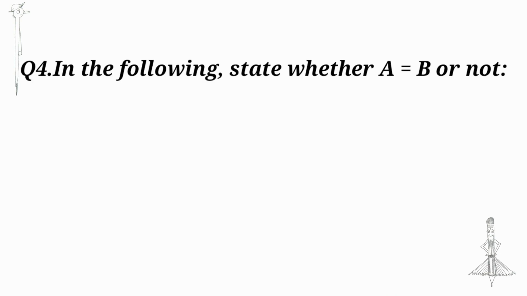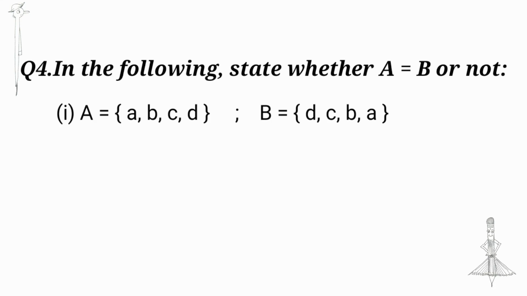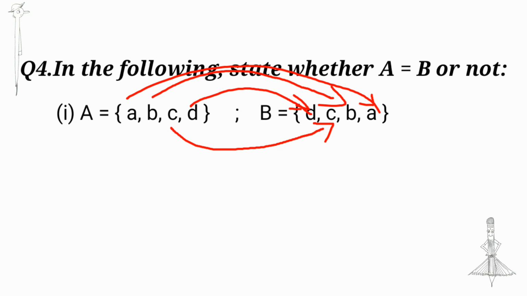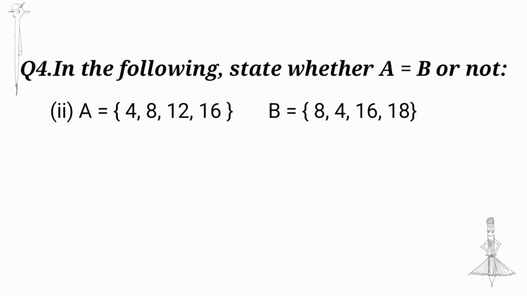In the following, state whether A is equal to B or not. First question, set A is equal to {a, b, c, d}, set B is equal to {d, c, b, a}. Every element of A is an element of B, so A is equal to B. A is equal to {4, 8, 12, 16}, B is equal to {8, 4, 16, 18}. It can be seen that 12 is an element of A but 12 is not an element of B. So A is not equal to B.